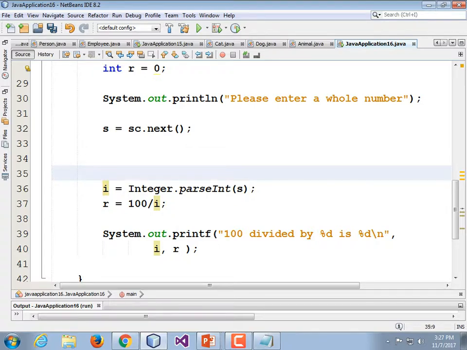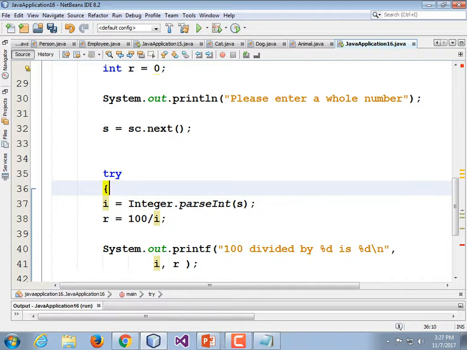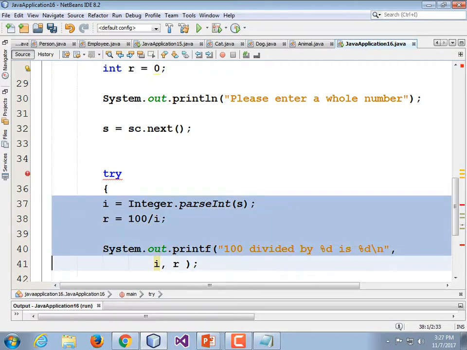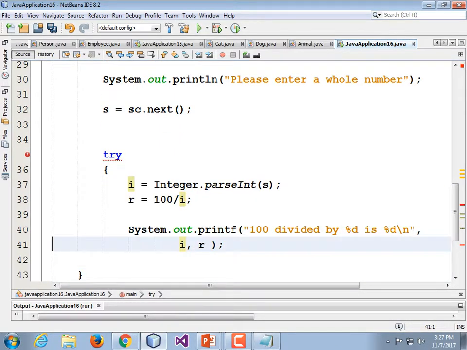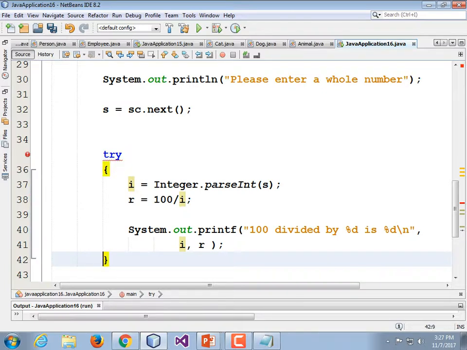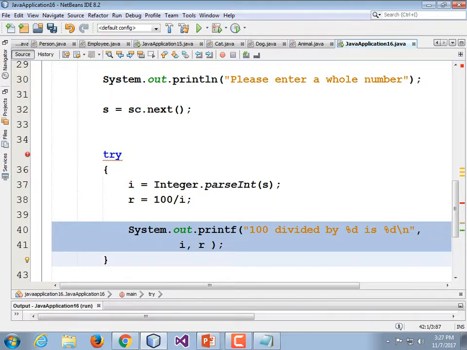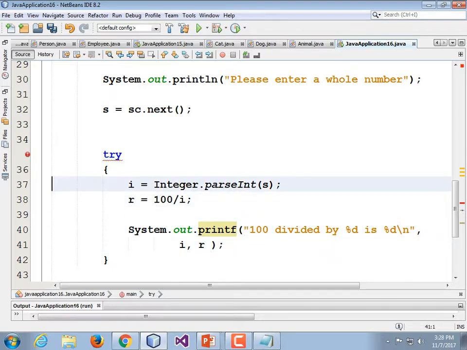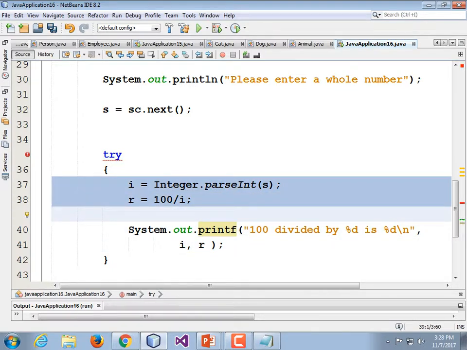what we need to do is cordon off our dangerous code, our exception generating code, in a try block. And is a printf dangerous? No, it's not, but it does depend on this stuff working correctly, right?